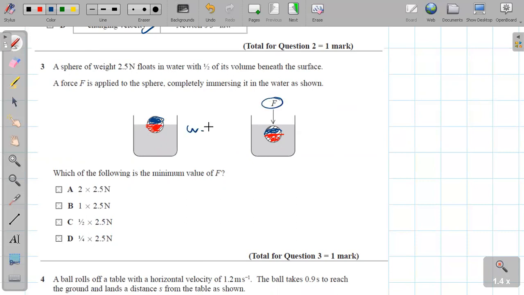The weight is equal to V rho g. So the volume is V over 2 here, so the force equivalent is 2.5, proportional to V over 2. What is the next half? If you just want to immerse the next half, it's also half the volume. So the force should be equal. So it's 2.5 Newton itself.